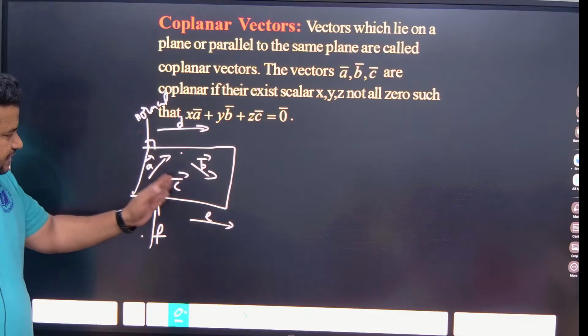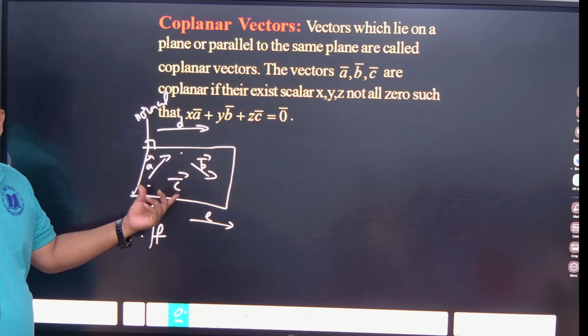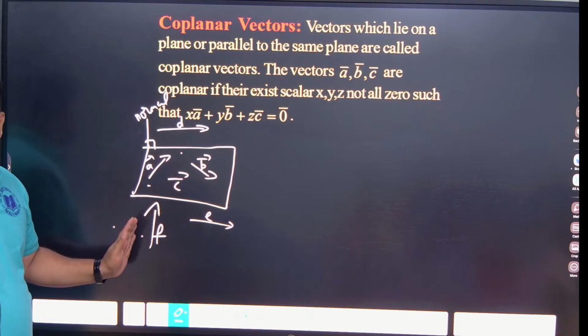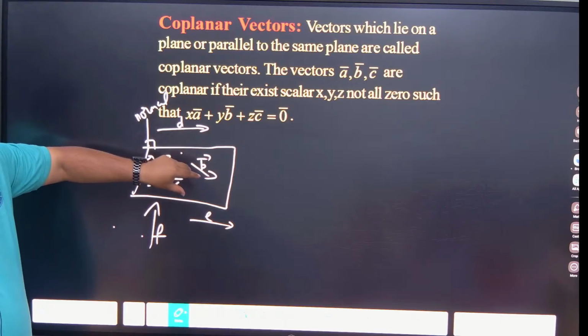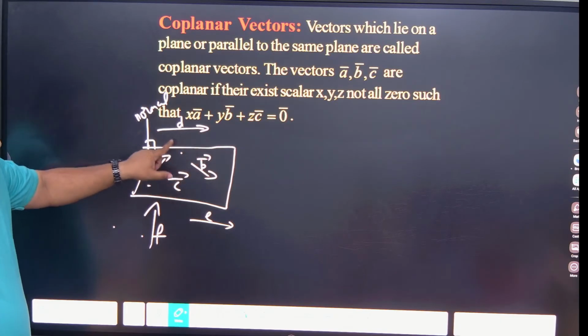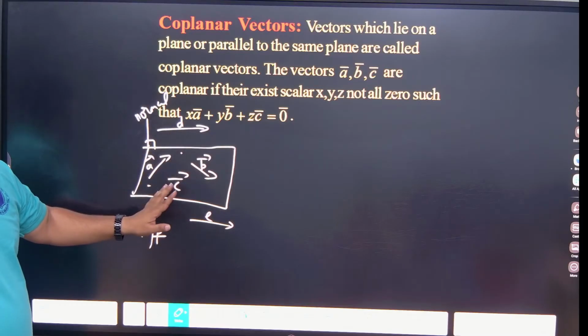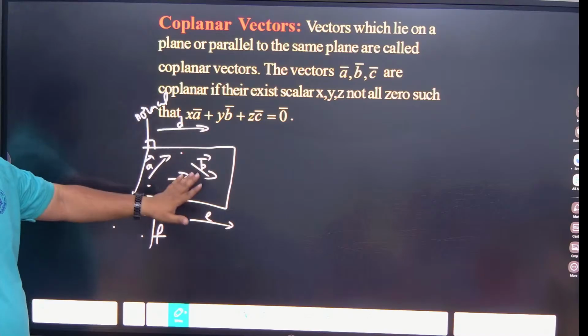If I bring it here, this will definitely not be parallel to the plane. It will be perpendicular to the plane. So this is not coplanar. Even though they are not on the plane, if you can bring them inside the plane, that is known as coplanar vectors, because these are free vectors. That is what I told you in the beginning. Same thing as for collinearity, same thing here also.